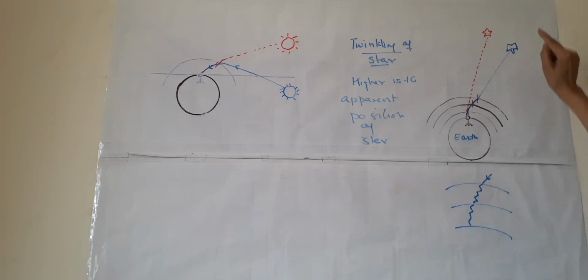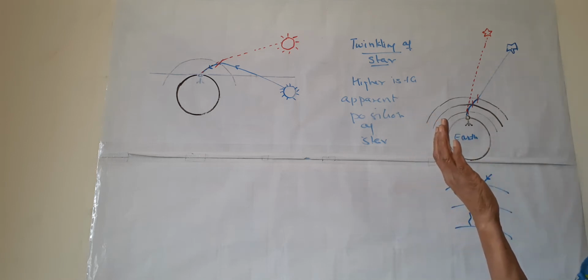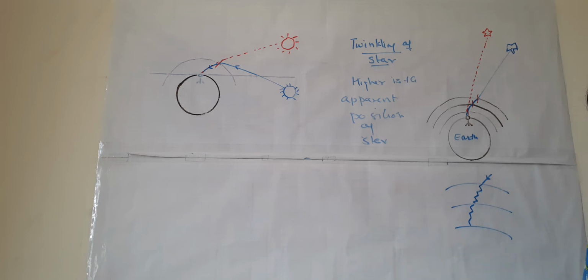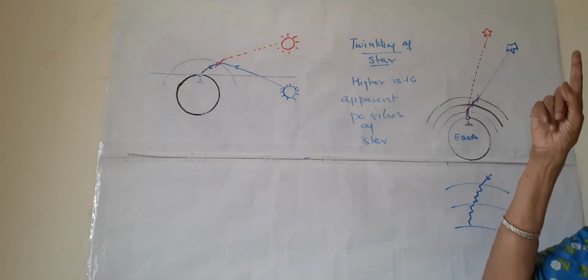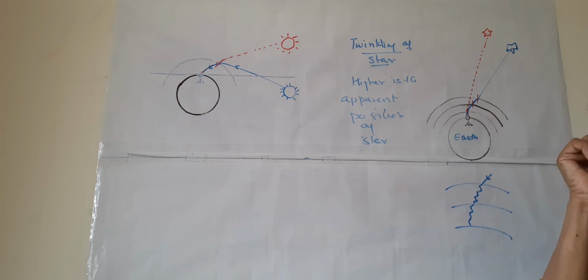Now what happened? Suppose this is a star. We know stars are very far away from us, from earth. Though they are bigger in size, the sun is also a star, but the sun is the closest star to us. These stars are so far away from us that they look like a point.